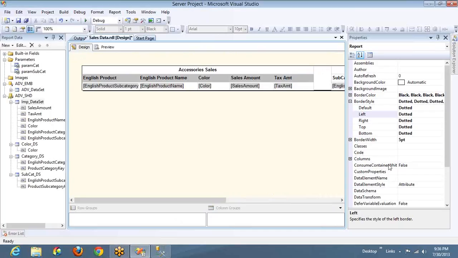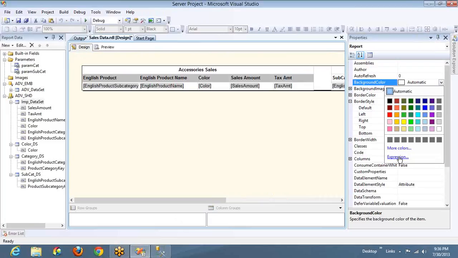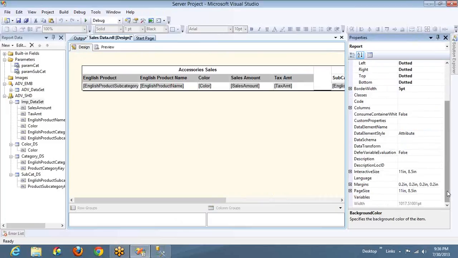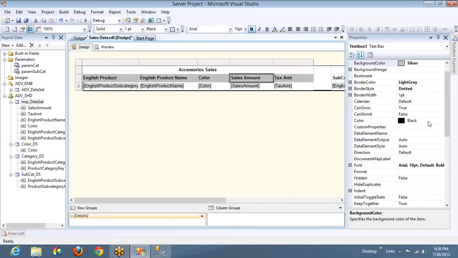That's what I'm saying. Everywhere, if you go to any property, I can say 80% of the properties, background color, you can see there is an option for setting the expression. In the same way, page size, you don't have that. Let me go to any text box, then you'll find more.